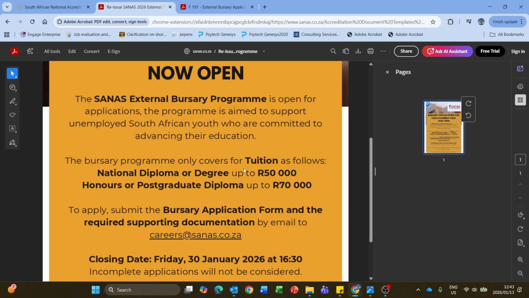But if you are studying in the province where you are residing, and it's close to university, then this is the ideal bursary that you can apply for, because you will not have as many expenses to incur.